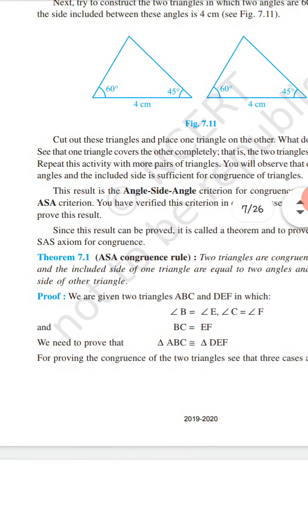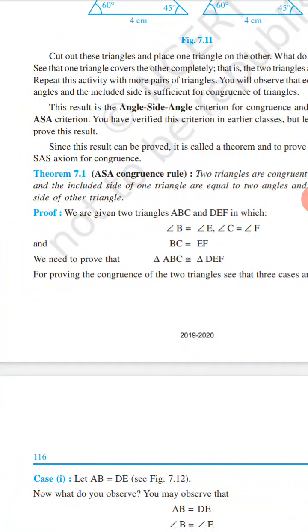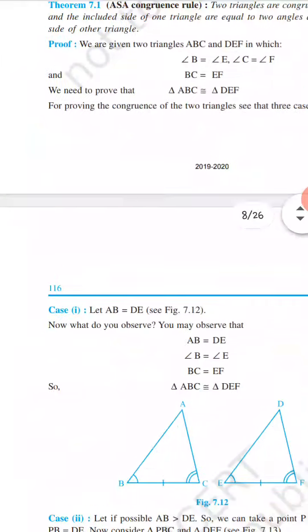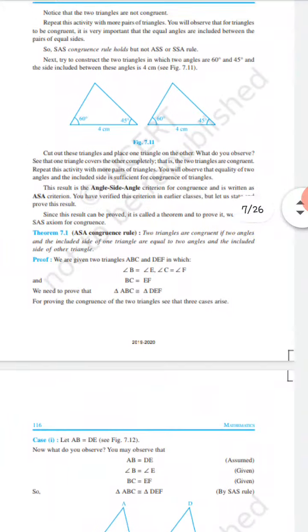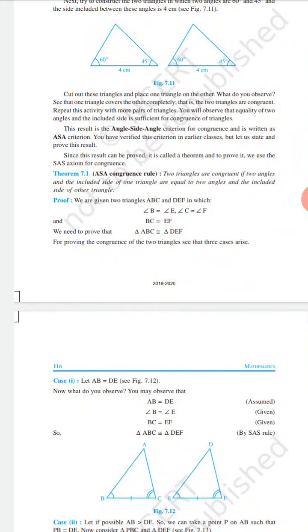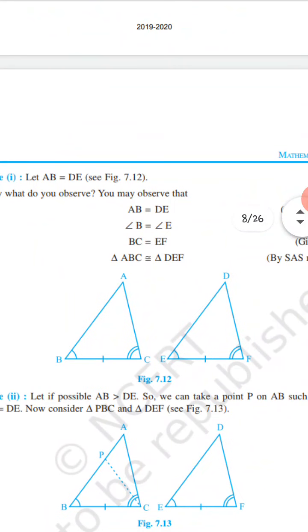Now theorems are statements which are proved on the basis of the axiom. So theorem 7.1 is ASA, the angle side angle congruence rule: in two triangles, if two angles and the included side of one triangle are equal to two angles and the included side of the other triangle, then the two triangles are congruent.